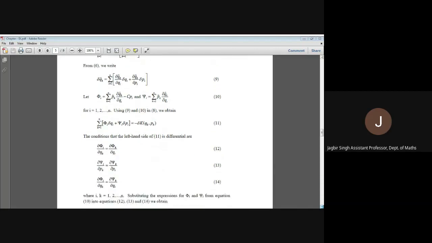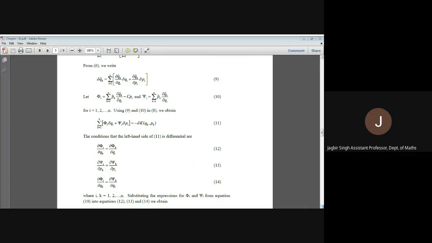Now, we know that in equation number 11, the term on the left hand side is differentiable if the following relations hold: the partial derivative of Φi with respect to qk should be equal to the partial derivative of Φk with respect to qi, the partial derivative of Ψi with respect to pk should be equal to the partial derivative of Ψk with respect to pi, and the partial derivative of Φi with respect to pk should be equal to the partial derivative of Ψk with respect to qi.